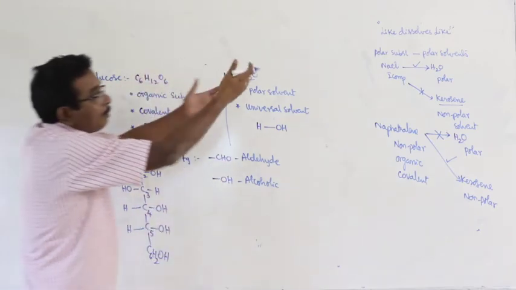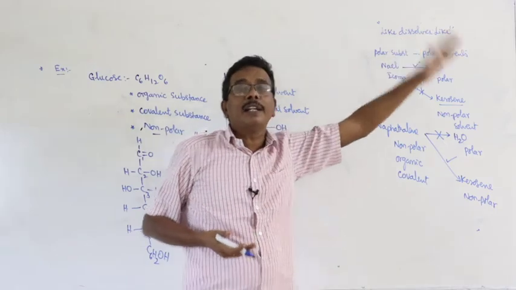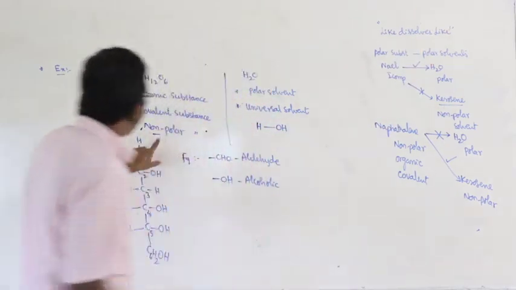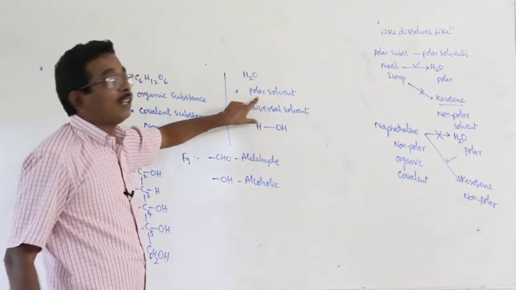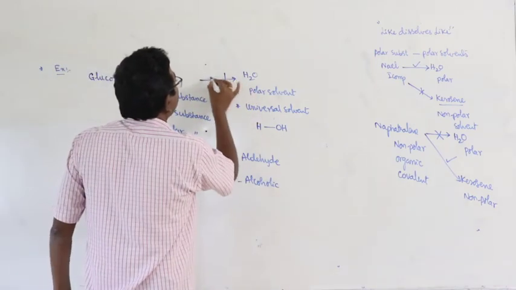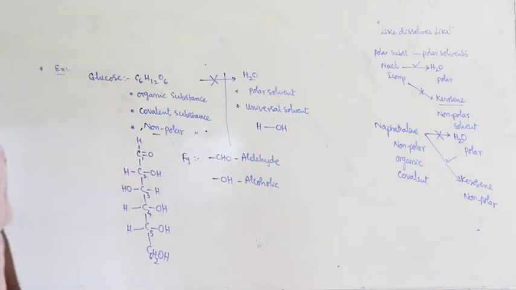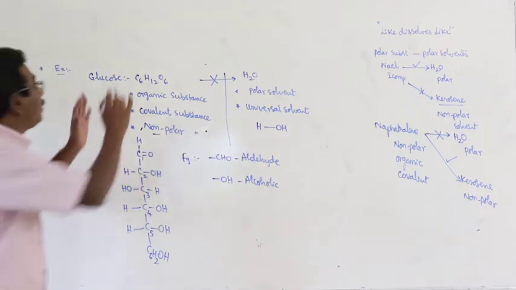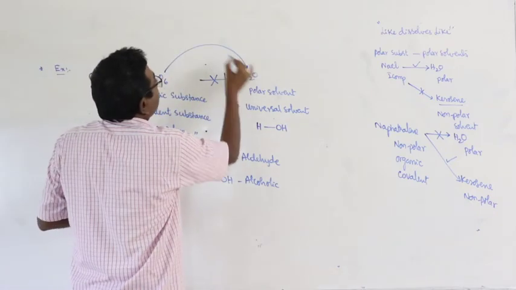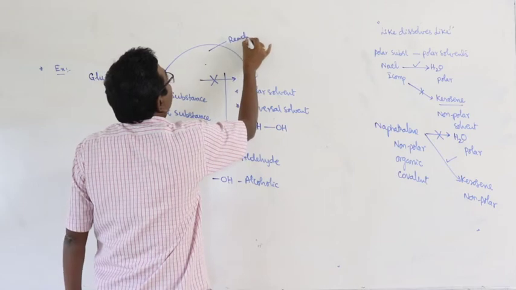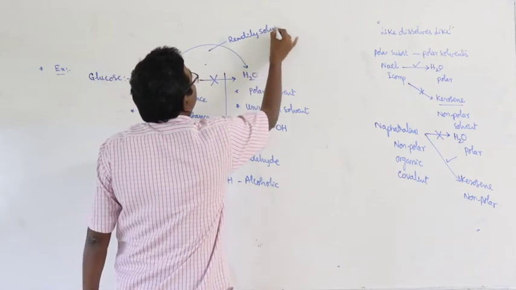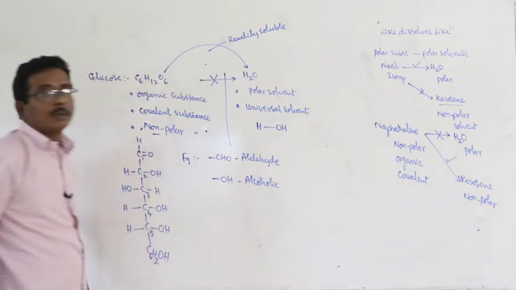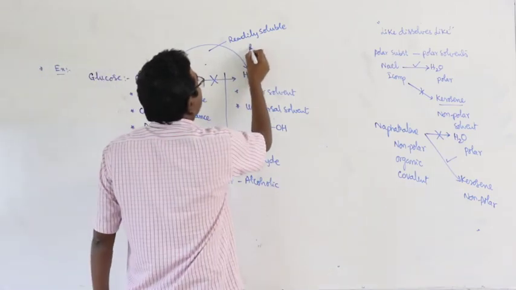According to the concept of like dissolves like, when a non-polar substance is added to a polar solvent, glucose should not be dissolved, or glucose should be less soluble in the water. Instead of that, when you are adding glucose to water, it is readily soluble. Why? What is the reason for that?